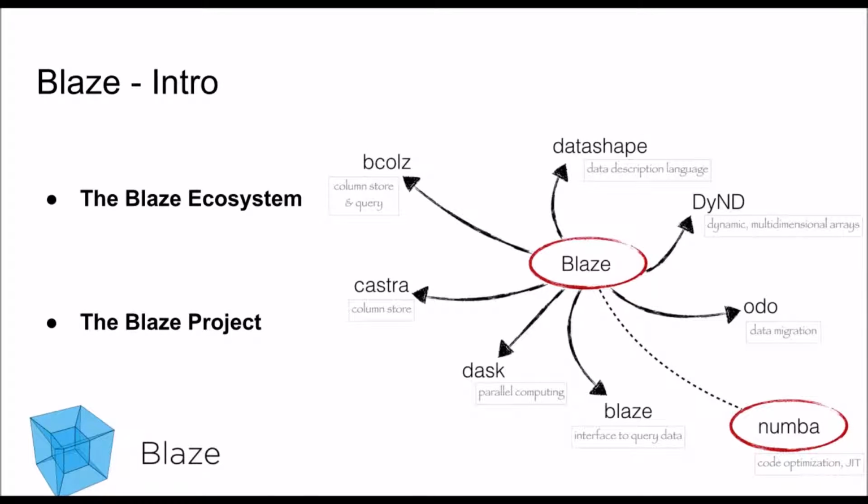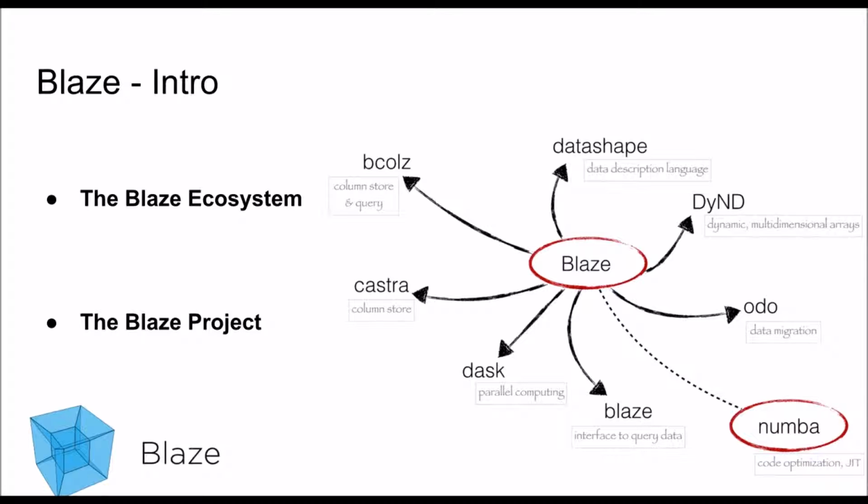So, when talking about the Blaze ecosystem, one can refer to it as both a library and an ecosystem. The ecosystem consists of different projects that each provide rich and efficient data analytics. This is where Blaze augments these projects with a uniform and easy to understand interface. The Blaze library provides Python users high-level access to efficient computation on inconveniently large data sets, even out-of-memory computations. This we will go in depth with later on.